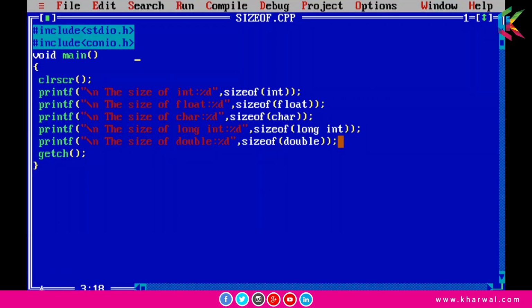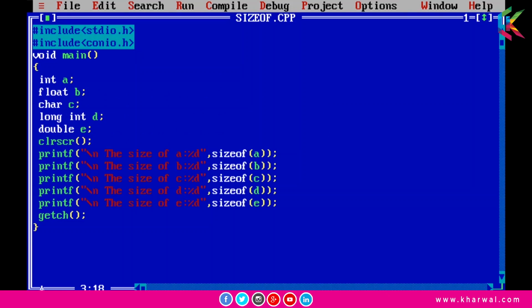Now moving forward guys, in this program, we will find out the size of these variables, and we have declared these variables as integer a, float b, character c, long int d, and double e. Now we are going to pass these variables to the sizeof operator. So this statement will give you the size of a, and a is declared as an integer, so the size of a will be 2. And in the next statement, it will give you the size of b, and b is declared as float, so the size of b will be 4.